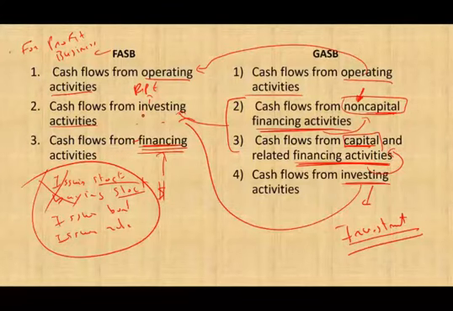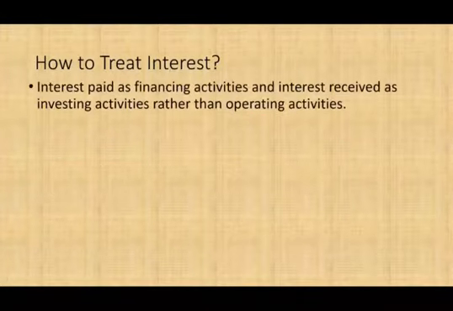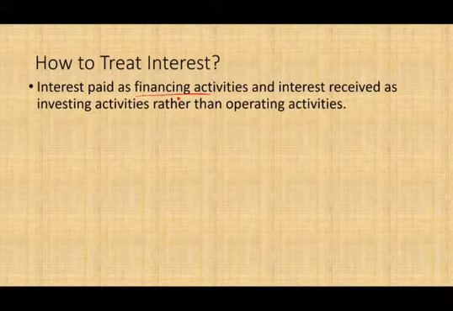Here, when we say cash flow from investing, we also involve investments as well, long-term investments. And don't worry, I'm going to go over 1, 2, 3, and 4 a little bit in detail to tell you what goes under each category. But first, I want to highlight a couple of things that differ between GASB and FASB besides the categories, which is how they treat interest. Interest paid is a financing activity and interest received is an investing activity rather than operating.